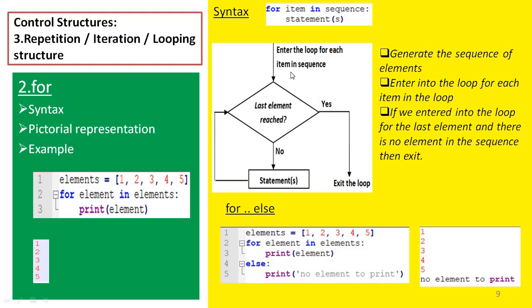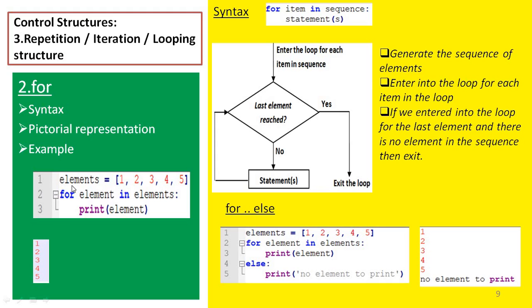So once a sequence of elements is created, for each element in the sequence we enter into the loop. Once we reach the last element in the sequence, we come out of the loop.